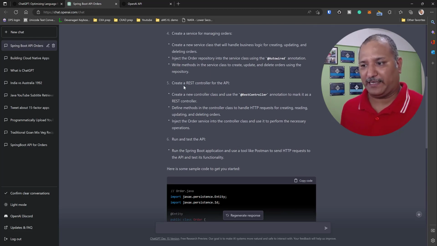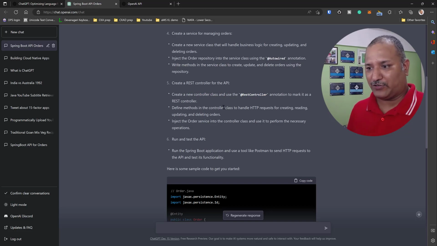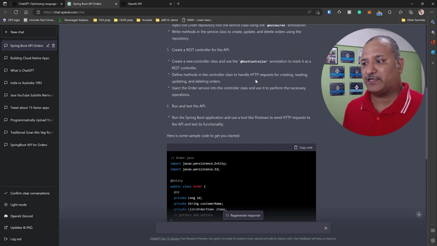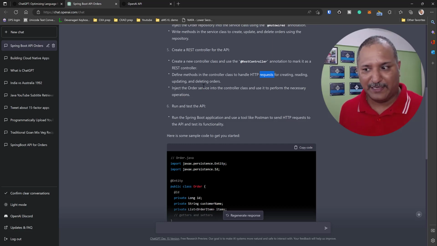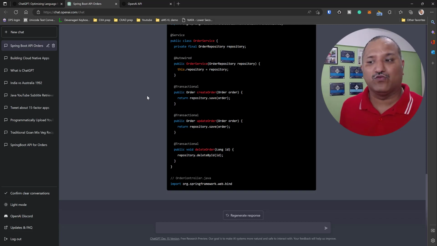So if we go and see, it will also tell us what we are creating, what attributes we are using. Like, for example, a REST controller for the API. It's saying create a new controller class, annotate it with @RestController, define the methods for creating HTTP handlers for reading, writing, updating and deleting the orders. So for someone who is, let's say, new or trying to understand these things, it is very, very helpful in my opinion. That was about Java.